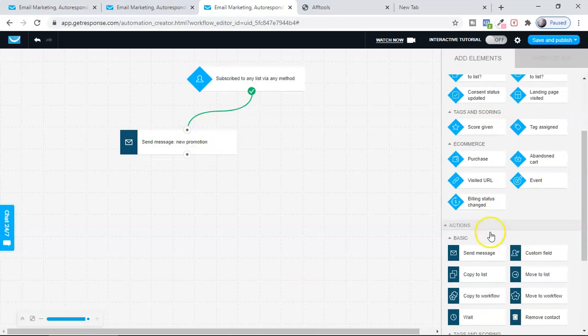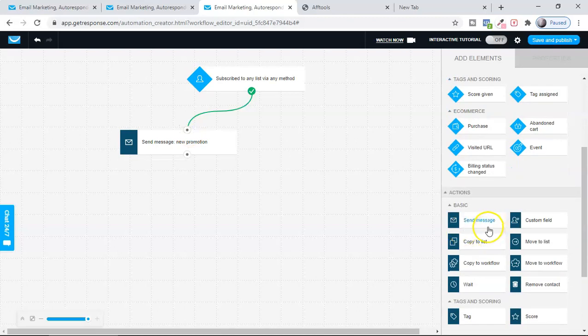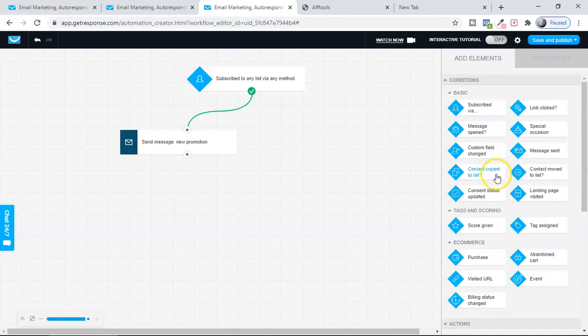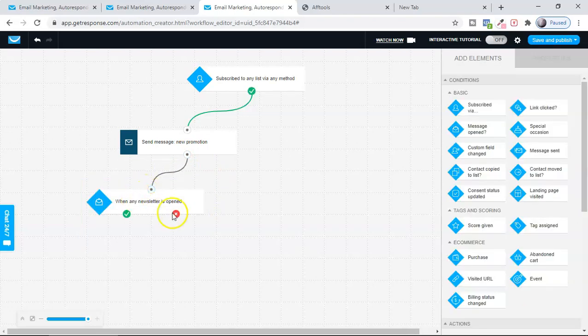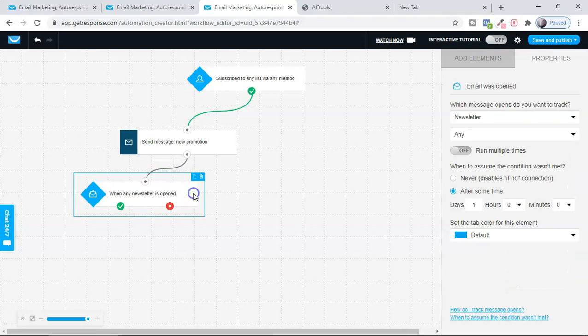Then I want to keep the track record. I want to see how many of them open my email. That's really important, which is not possible with the autoresponder, but it is possible with automation. So I'm going to give the instruction to this workflow: keep the record, let me know how many of the people are opening the email.